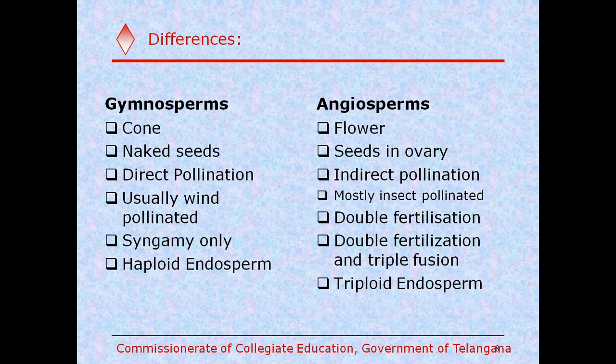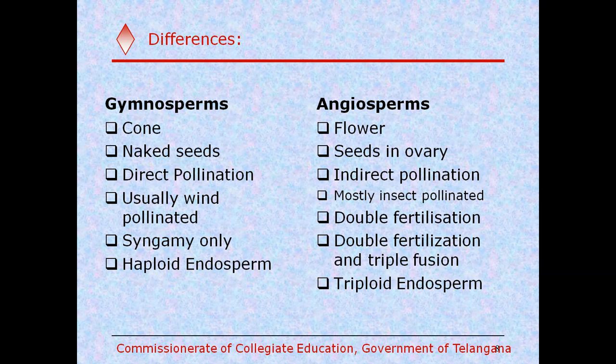But in angiosperms, in contrast to gymnosperms where there is no ovary, the ovules are not surrounded by the ovary wall in gymnosperms, but in angiosperms, ovules are covered by the ovary wall.